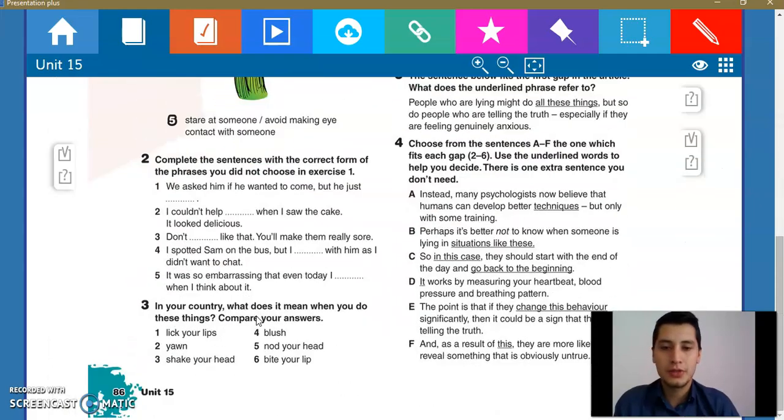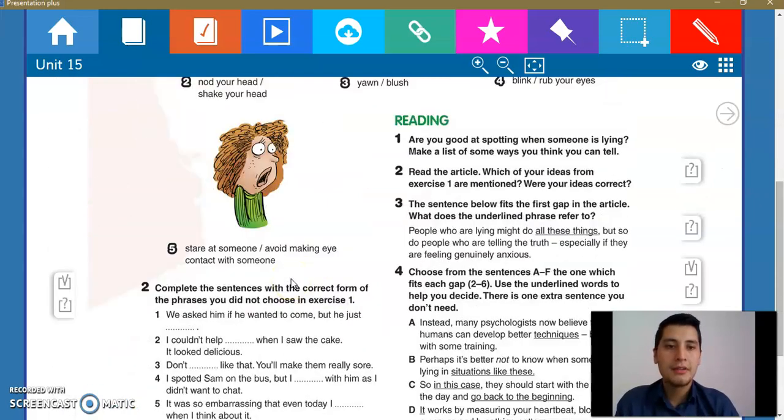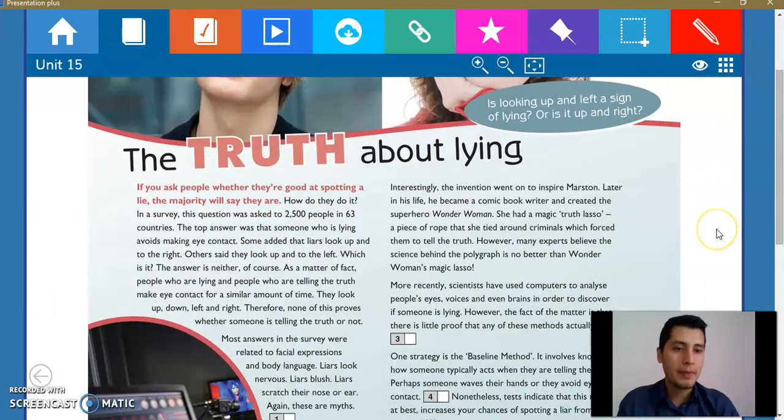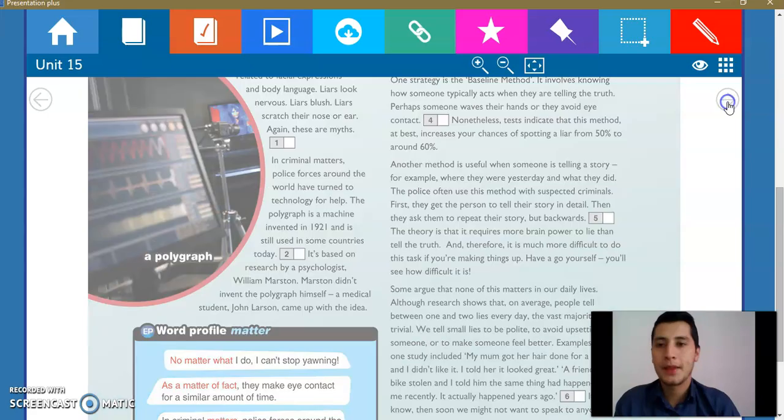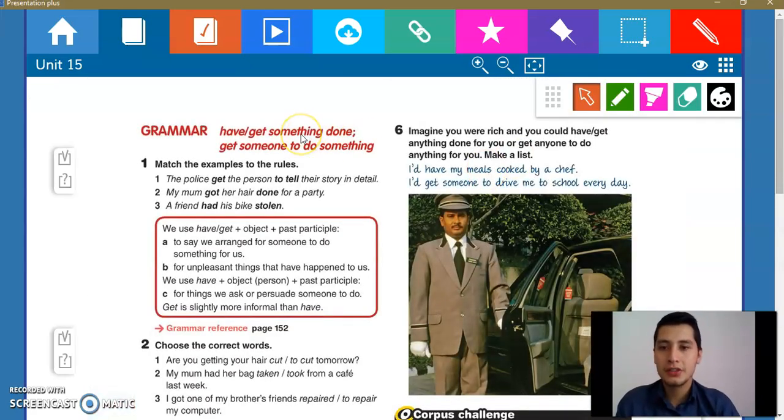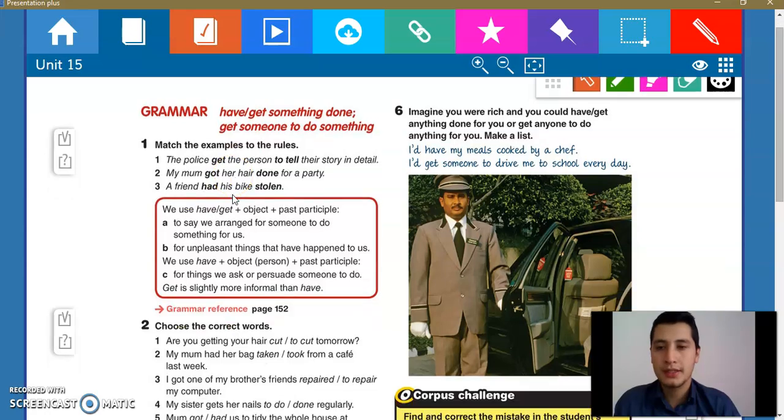This is only for you to take into consideration. And after that, we are going to start with this topic, which is have and get something done. Okay, those are general structures, and I am going to be explaining three of the different uses that they have.